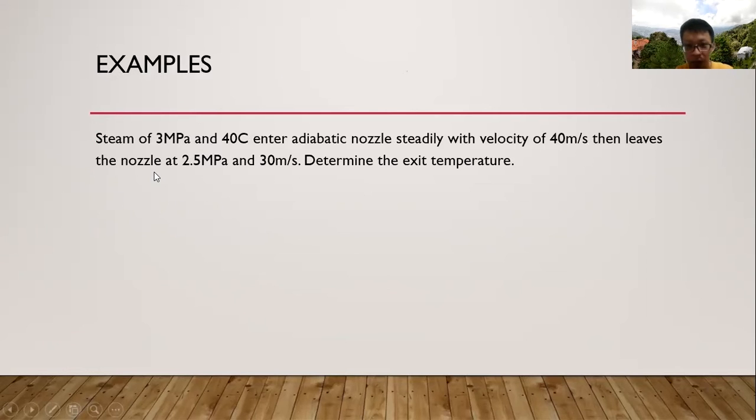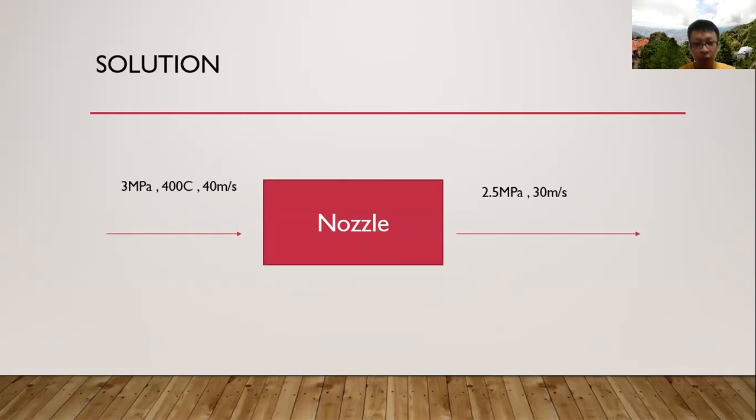Let us look at the examples. In example one, steam at 3 megapascal and 400 degrees Celsius enters an adiabatic nozzle steadily with a velocity of 40 meters per second, then leaves the nozzle at 2.5 megapascal and 30 meters per second. Determine the exit temperature. The first step is to draw a diagram and state the conditions in and out. The inlet is 3 megapascal, 400 degrees Celsius, 40 meters per second, and it is steam. The outlet condition will be 2.5 megapascal, 30 meters per second.